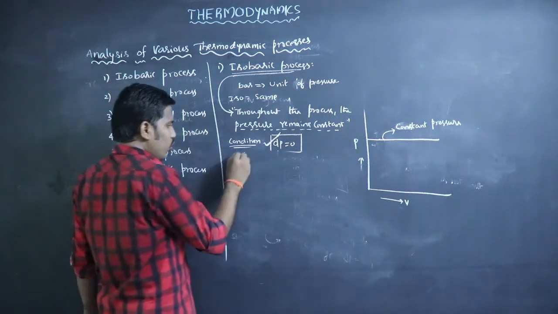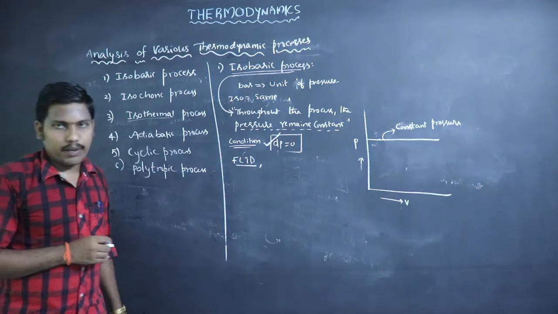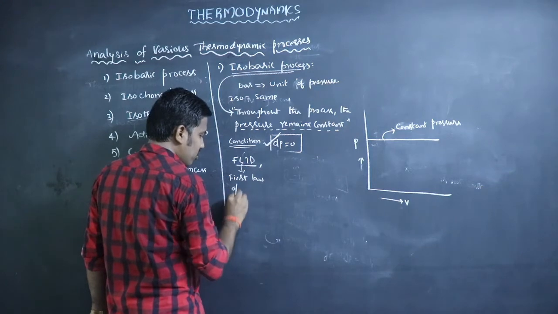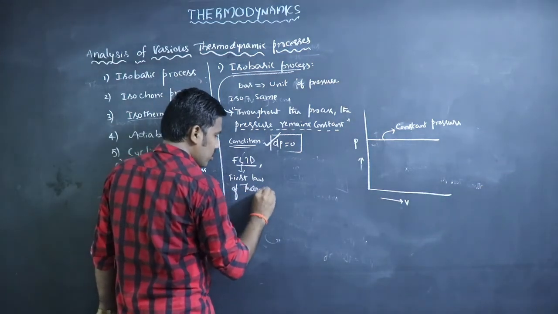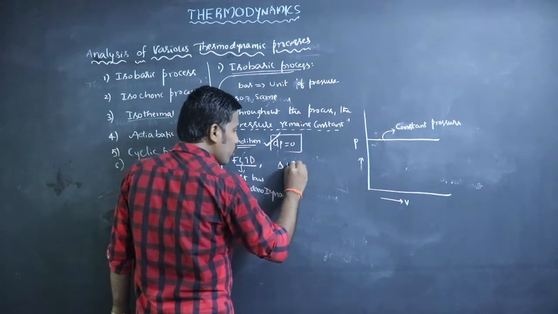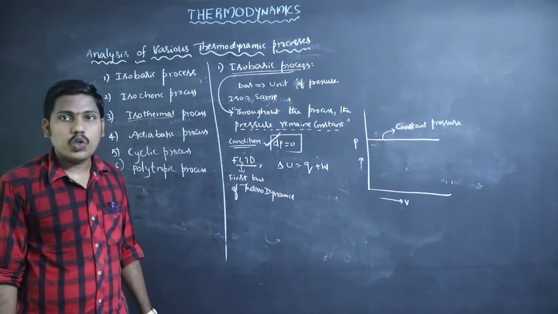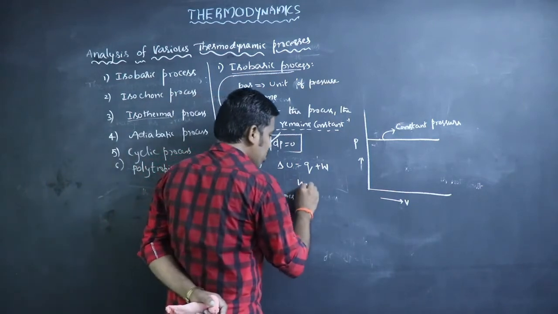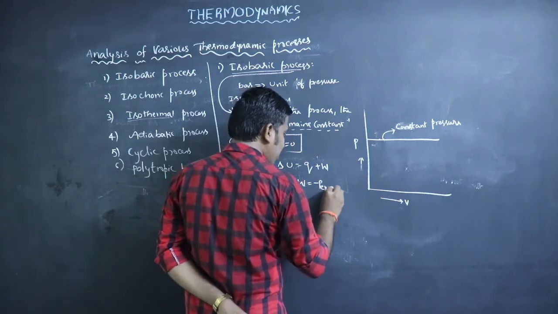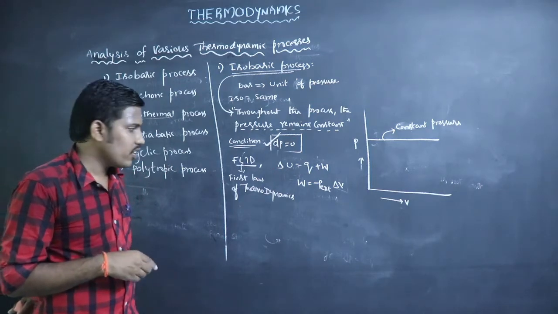And we know that FLTD means first law of thermodynamics. According to the first law of thermodynamics, what is the formula? dU equal to Q plus W. So what is the formula for W? The formula for W is minus P external pressure into change in volume.